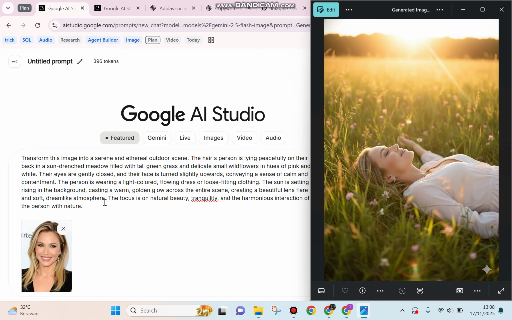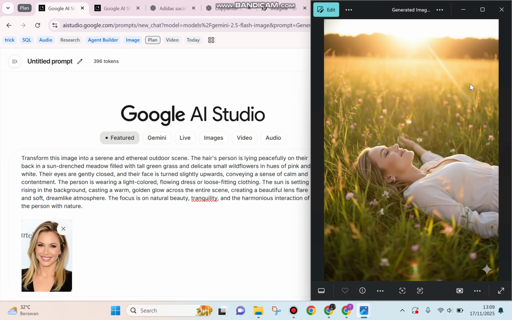The person is wearing a light-colored, flowing dress or loose-fitting clothing, and the sun is setting or rising in the background, casting a warm golden glow across the entire scene and creating a beautiful lens flare and soft, dreamlike atmosphere.